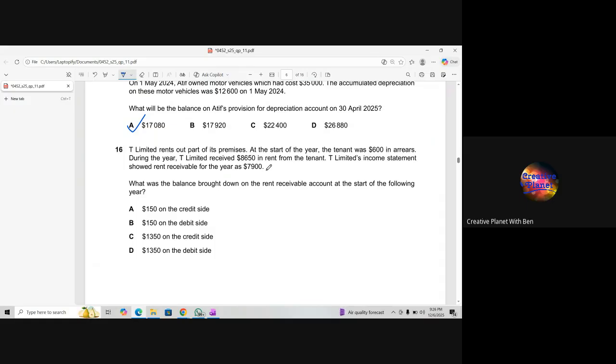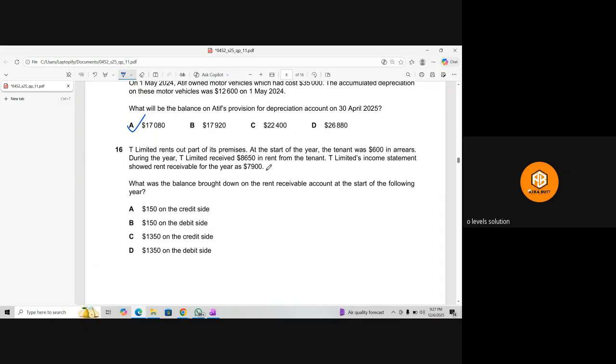I'm getting 150 on the debit side. B. Which one? B. 150 on the debit side. Yeah. Okay.